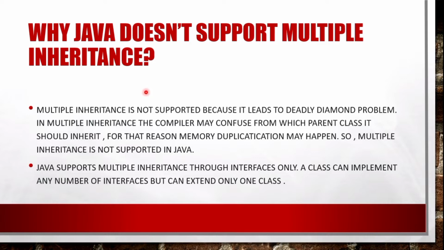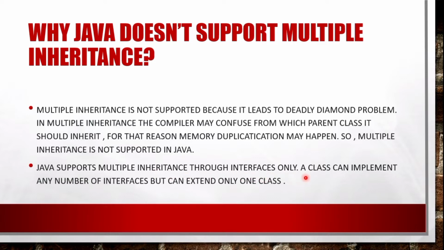Why is it not allowed? Because it leads to the deadly diamond problem and the compiler may get confused about which parent class it should inherit from. For that reason, memory duplication may happen. So multiple inheritance is not supported in Java. But in Java, we can achieve multiple inheritance through interfaces only.